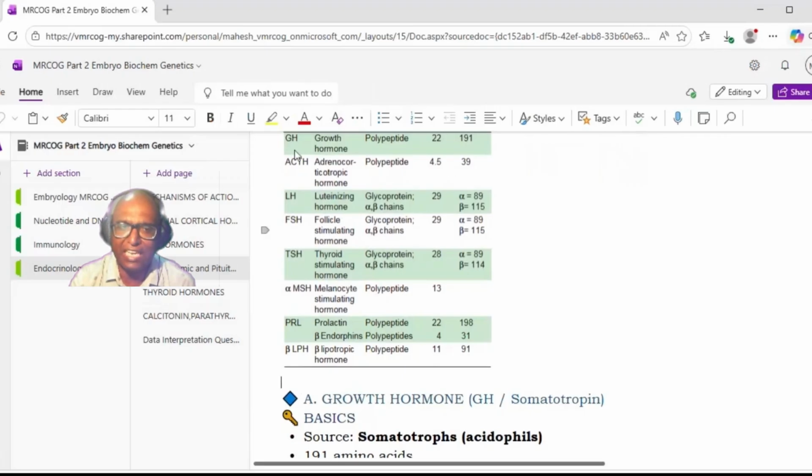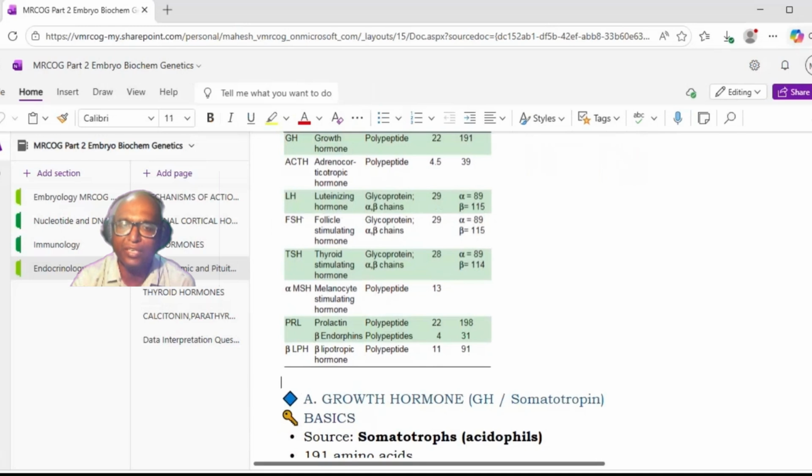So we have seen 6 hormones: GH, ACTH, LH, FSH, TSH, and prolactin. These 6 basically we are concerned with, out of which just group these 3 together: LH, FSH, and TSH. They are glycoproteins, and all of them have 204 amino acids. They have an alpha unit and a beta unit, and the alpha unit is common to all, 89.